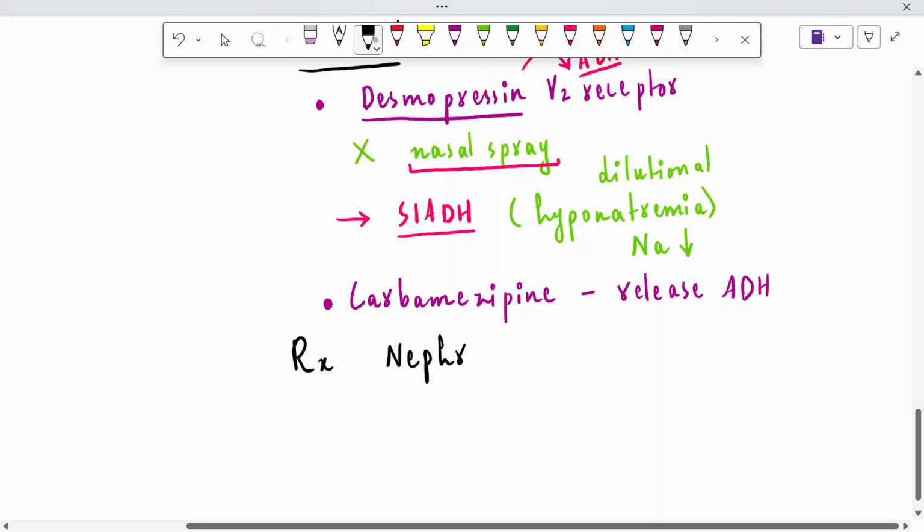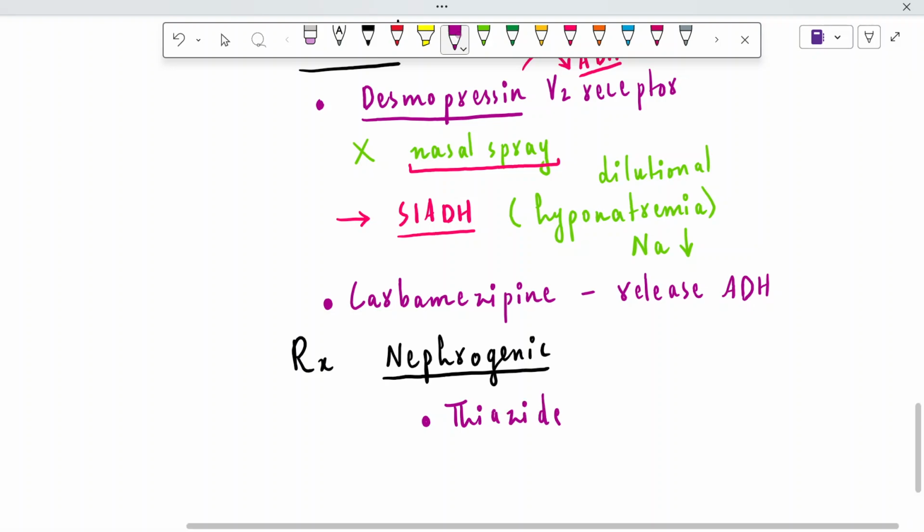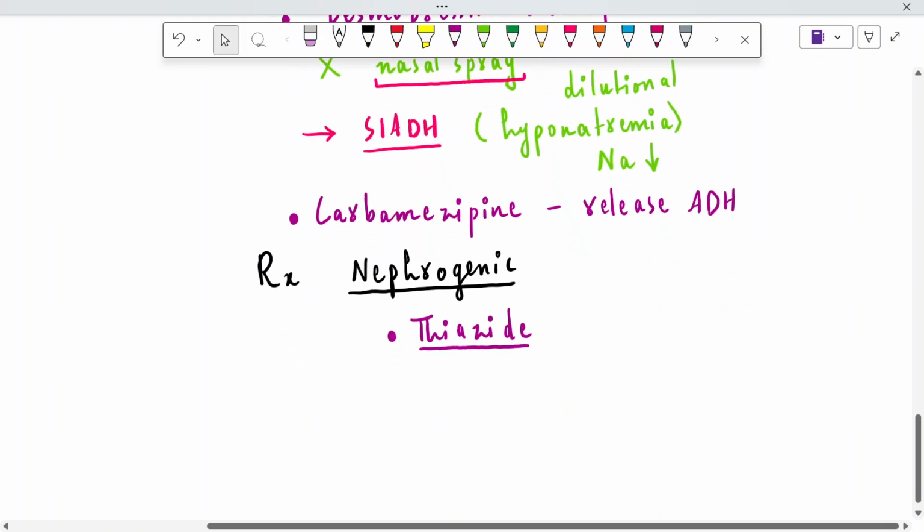In case of nephrogenic type, you will be astonished that we are going to use diuretics like thiazides. And you will question that the patient is already suffering from polyuria, water loss, salt loss. Why are we using thiazide?